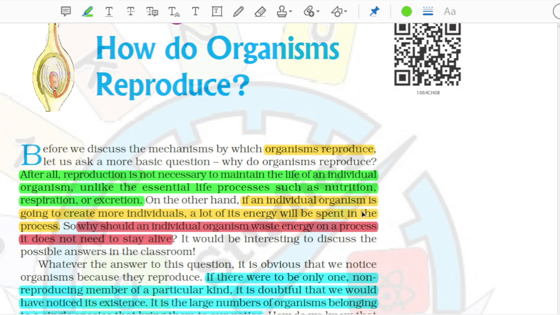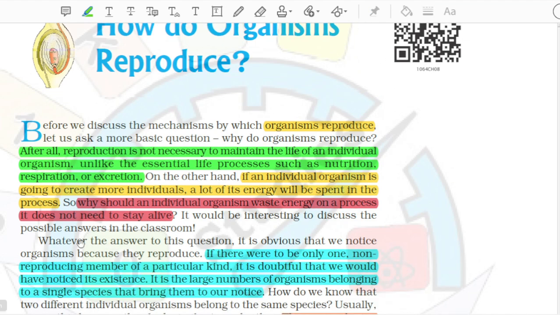On the other hand, if an individual organism is going to create more individuals, a lot of its energy will be spent in the process. So why should an individual organism waste energy on a process it does not need to stay alive? It would be interesting to discuss the possible answers in the classroom. Whatever the answer to this question, it is obvious that we notice organisms because they reproduce.